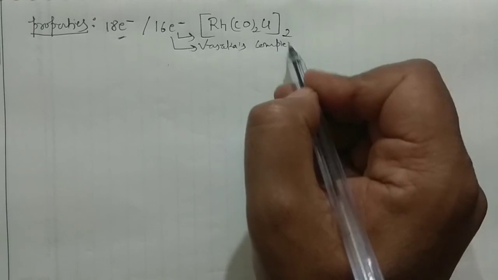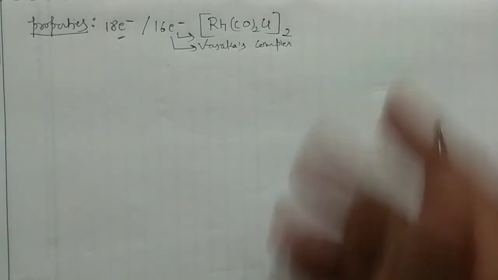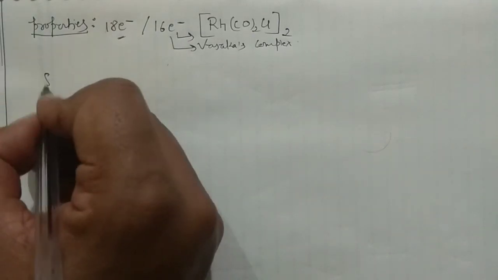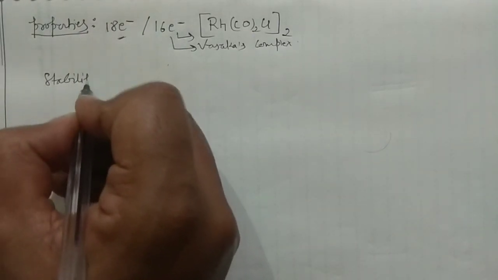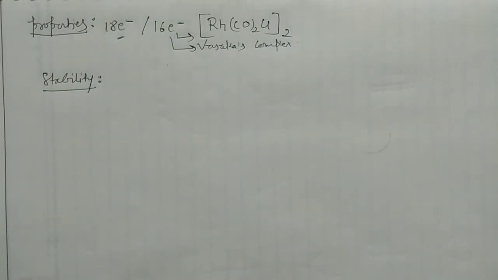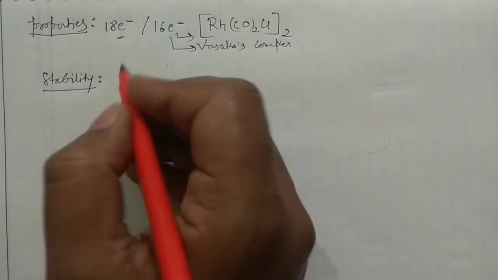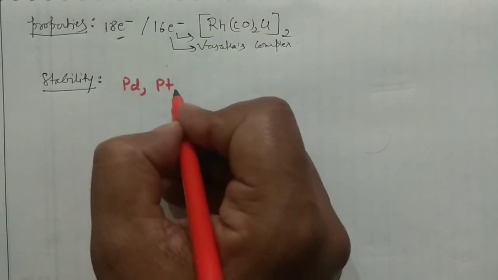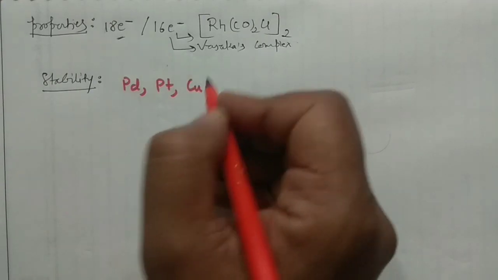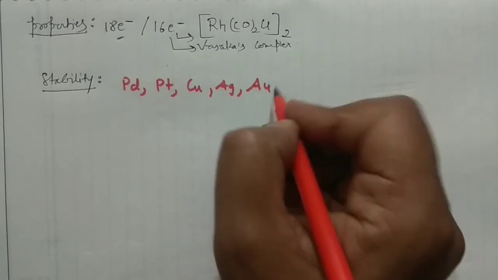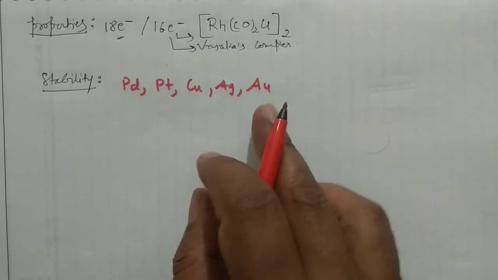Okay, so these are the few properties, right? And then the important thing, the stability of these complexes. Some important point which I am going to discuss here. Say if you have different metals like your palladium, like your platinum, right? You may also have copper, you may have silver, you may have gold. See, if you have the different metals, then in that case their